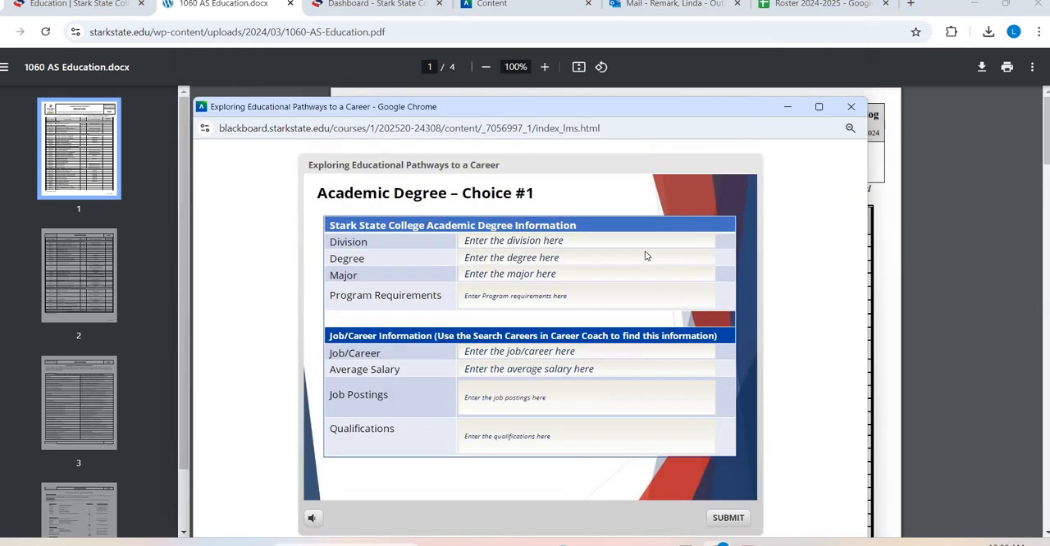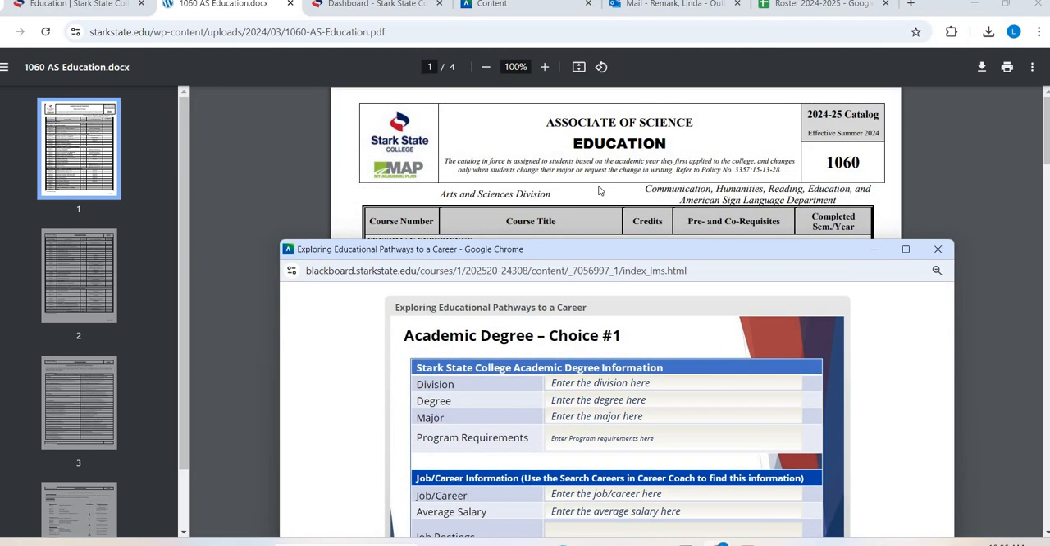So getting back to what we're filling out. So here's my information. My division is going to be found right here, arts and sciences. So that's what I would type here, arts and sciences. My degree is just the Associate of Science. Sorry, I would normally type it more properly, but just going quickly. My major in this case is just education.